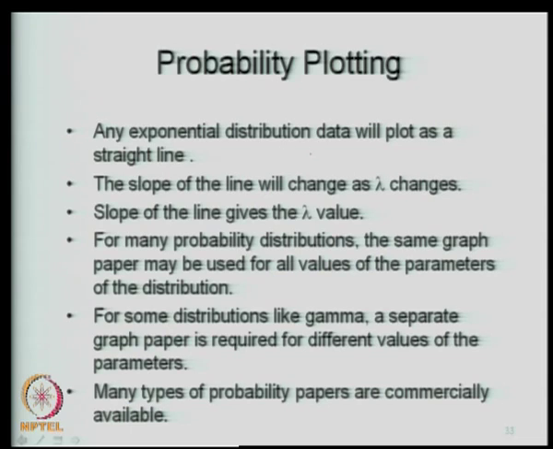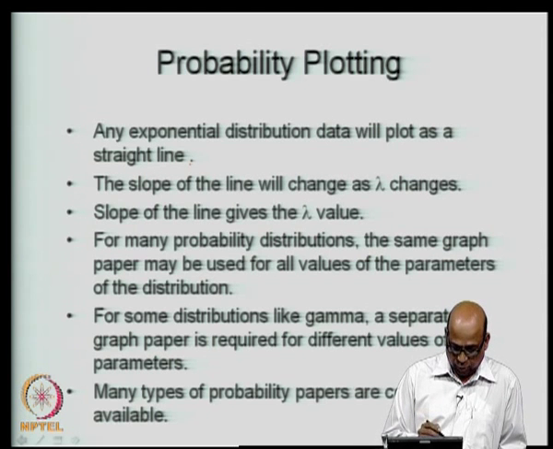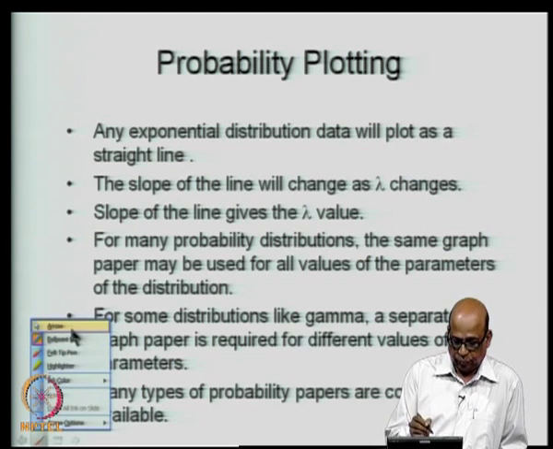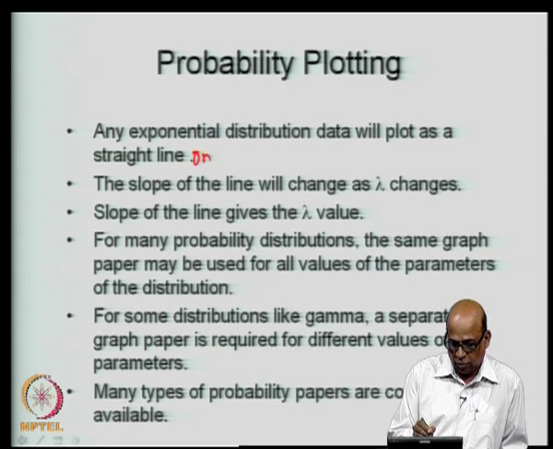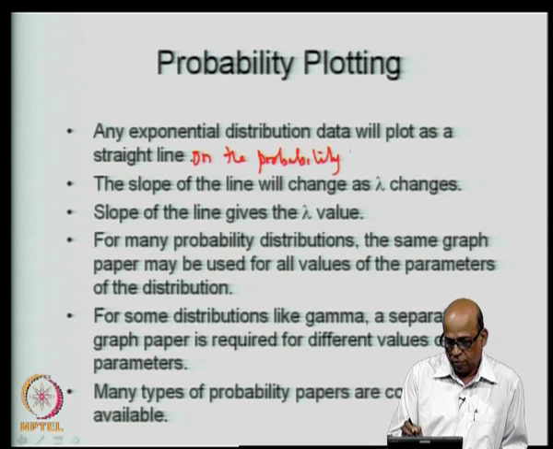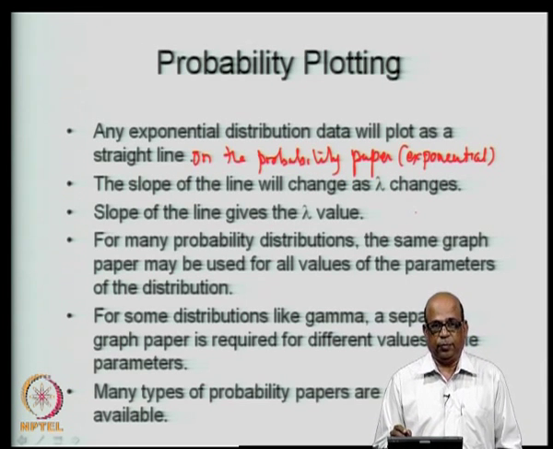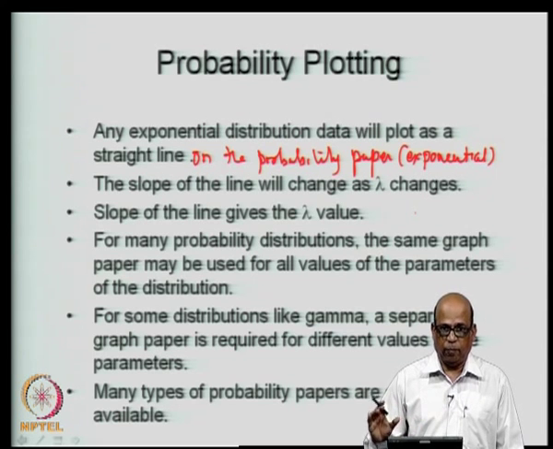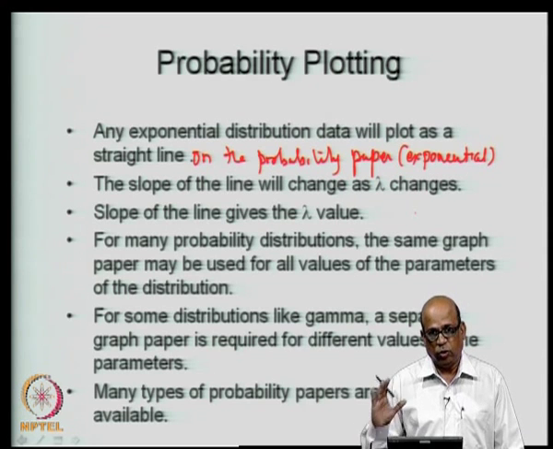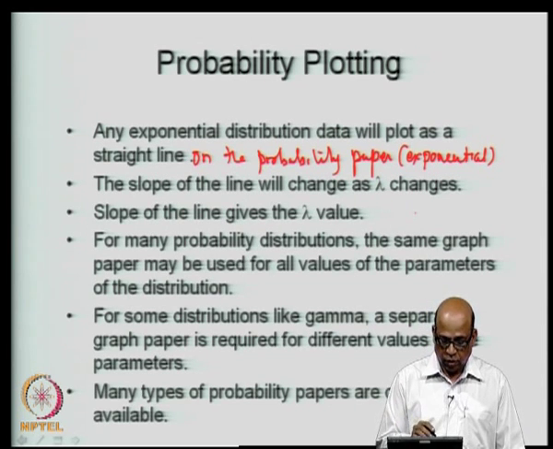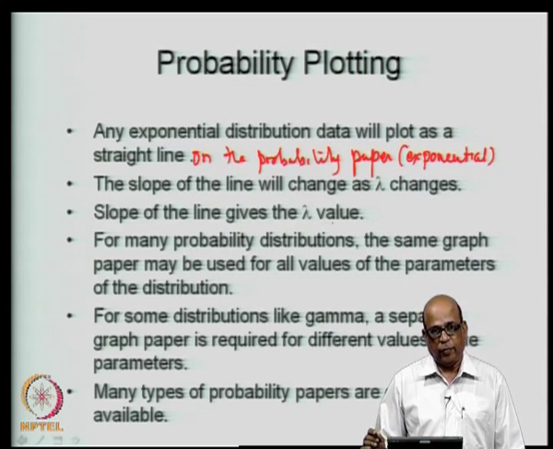Any exponential distribution data will plot as a straight line on the exponential probability paper, that is on the probability paper prepared for exponential distribution. Then the slope of the line will change as lambda changes. So, if you have 3-4 different samples all following exponential distributions, all will plot as different straight lines on the same probability paper. Then the slope of the line gives the lambda value.